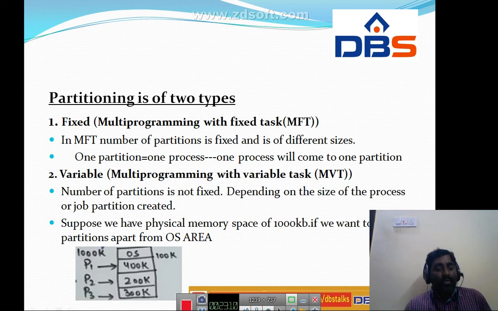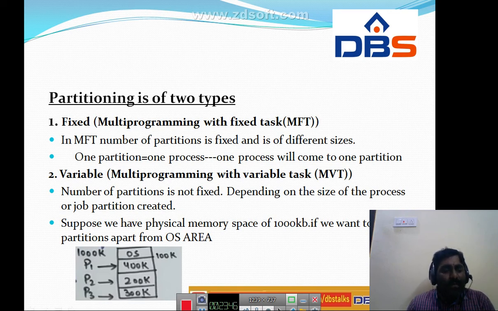Next, in the user area, P1 is 400, P2 is 200, and P3 is 300.